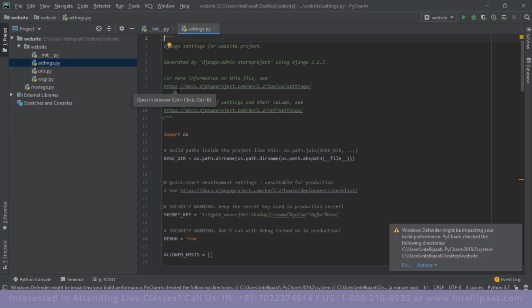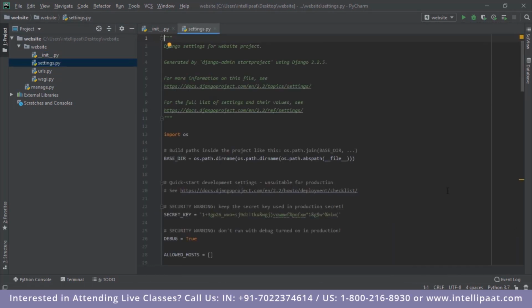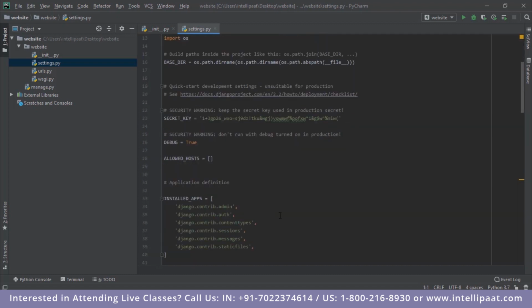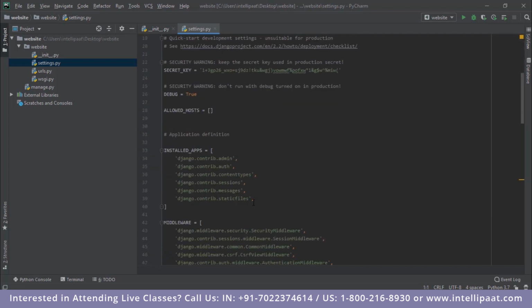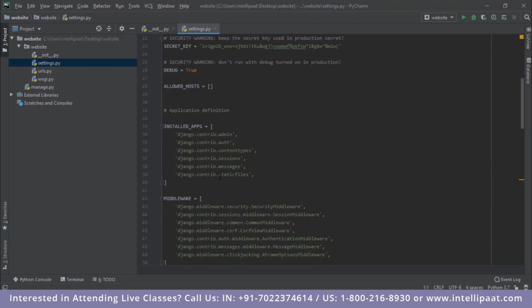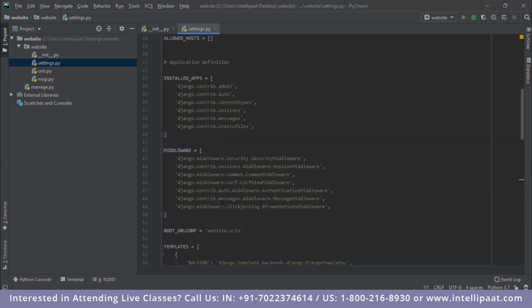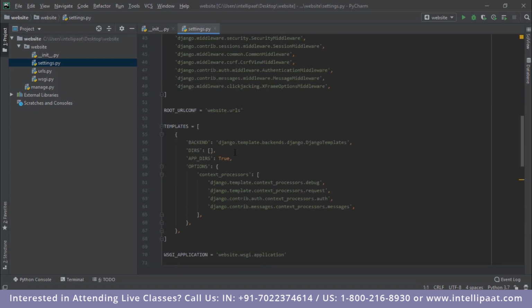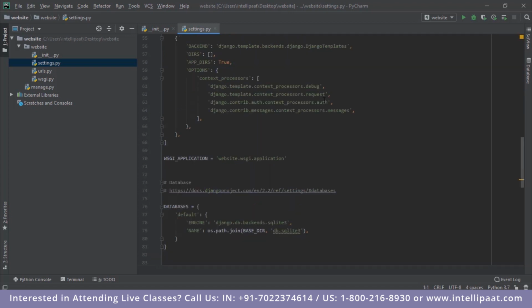Then we've got the settings.py file. The settings.py file comprises different settings. We've got the security, so we've got the secret key over here to launch our app. Then we've got the settings for the installed apps over here. So these are the different installed apps. And then we've got the middleware for security purposes. After that, we've got the list of templates over here. So these are the different settings in the settings.py file.